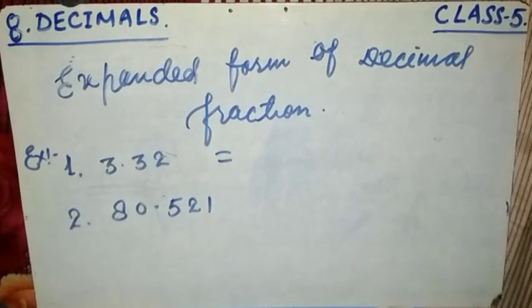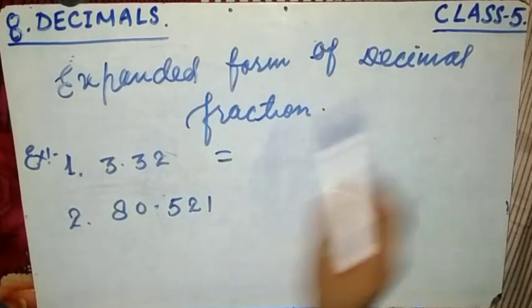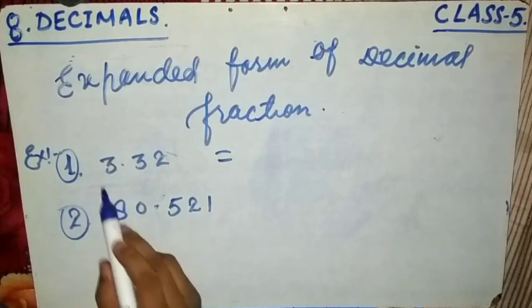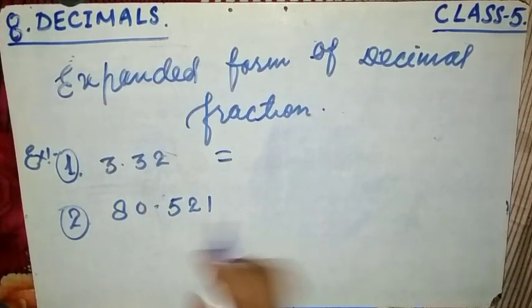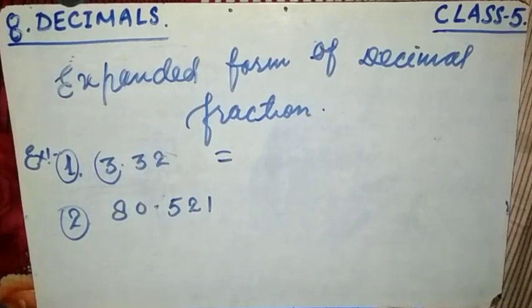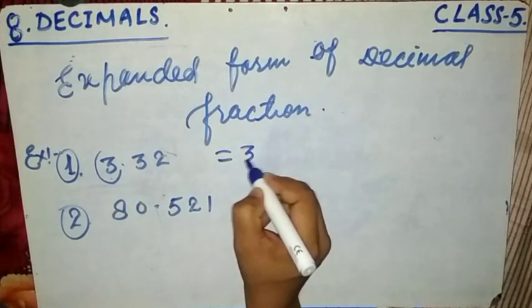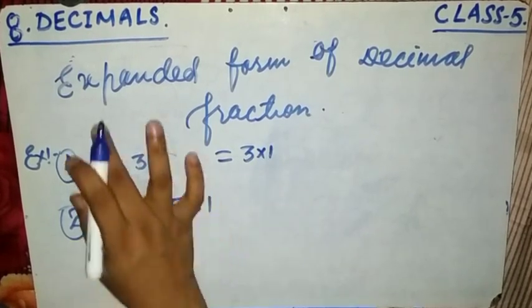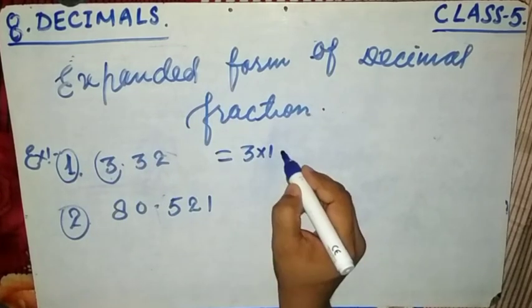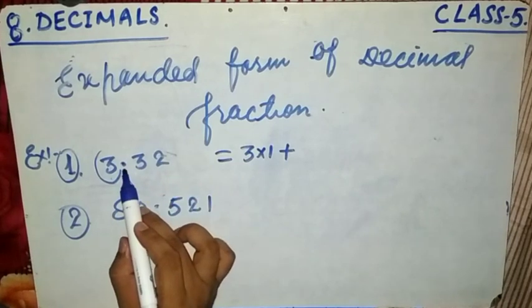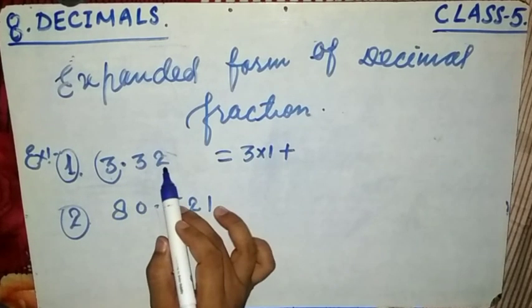Now see friends, once again, how to find the expanded form of the decimal fraction. Here is the first example and the second example. The first example is 3.32. This is the whole number part, the integral part. The integral part can be read by the usual method as you learned previously. That means 3 is in the ones place. So 3 multiplied by ones, because we are going to write the expanded form, and write down the plus. If read from here, this is ones, tenth and hundredth.